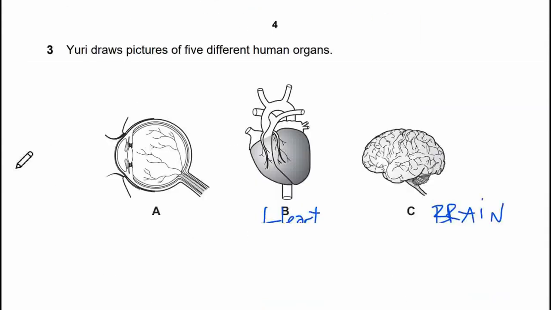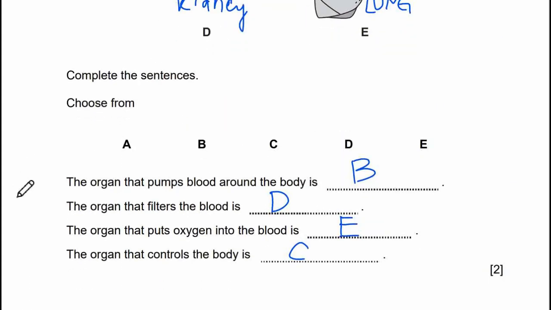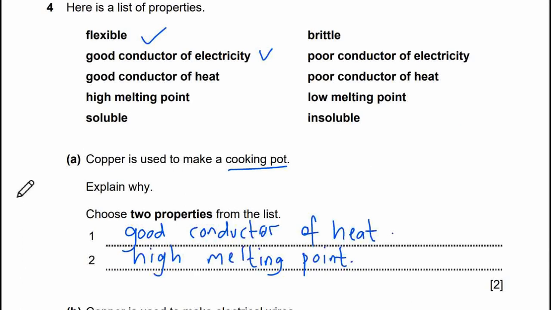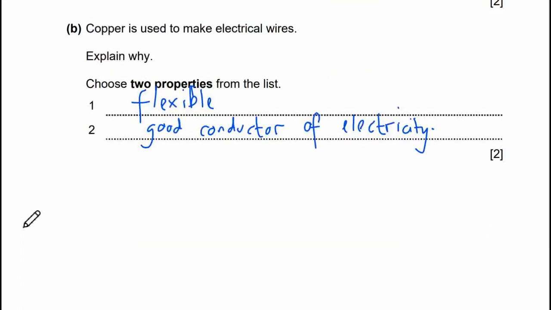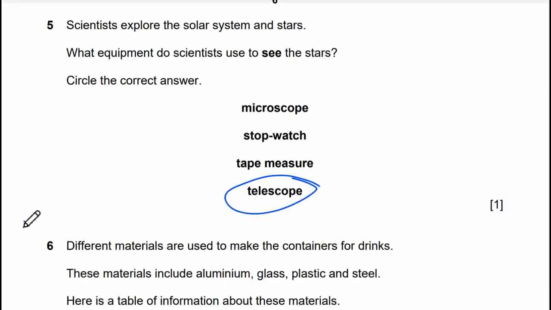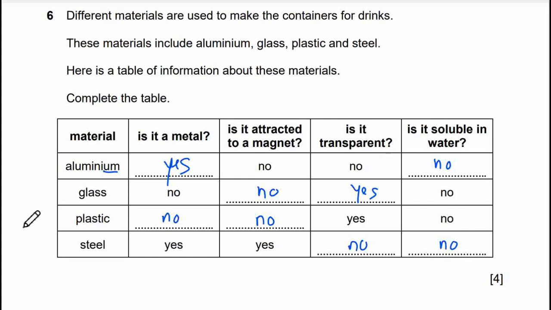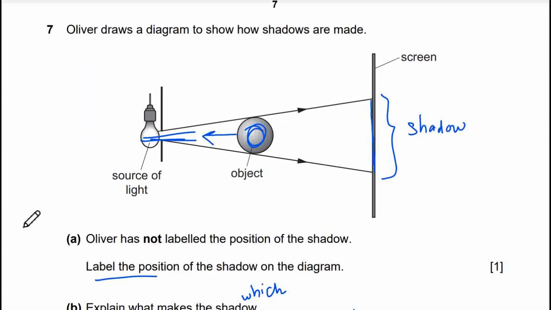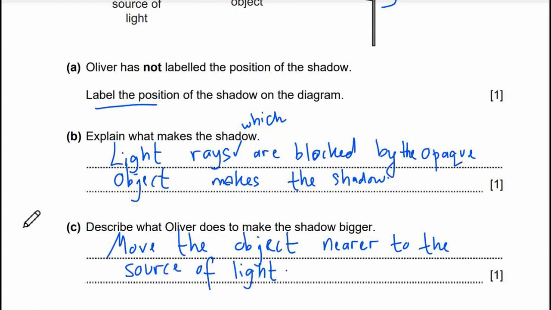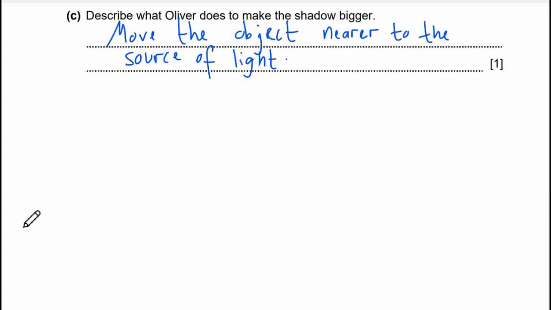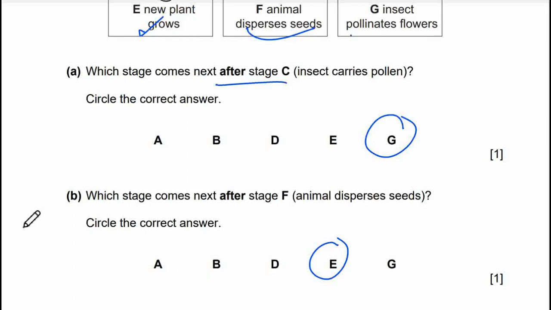This is number 3. This is still number 3. This is number 4A and 4B. And this is number 5. And this is number 6. This is number 7. 7B and C. This is question number 8. This is 8A and B.